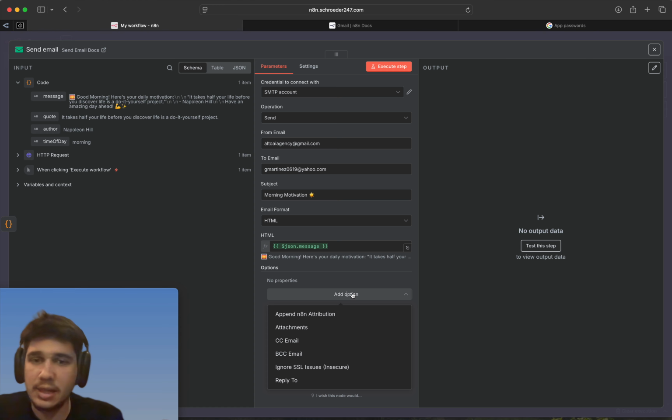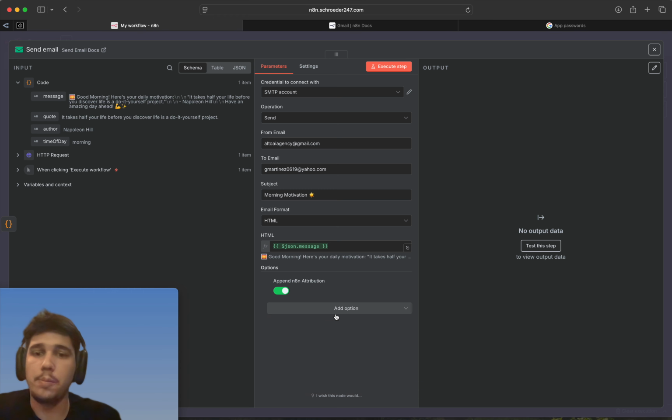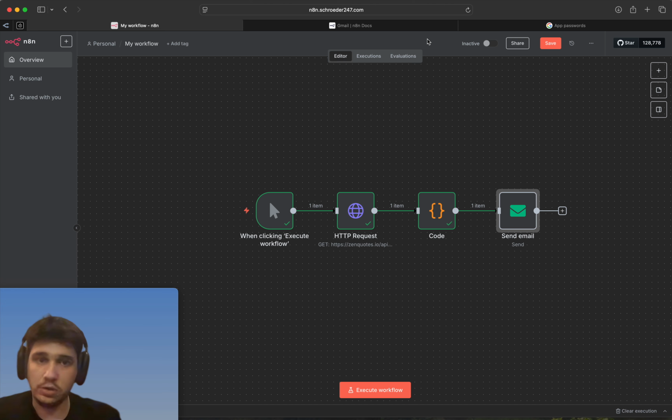So you just want to append the n8n attribution. You're going to come here and click add option, append n8n attribution, and you're going to turn it off. That basically is just going to turn off that little saying at the bottom of the email saying that it was from a specific app or phone or website, whatever the case may be. So we turn that off, and we're going to go ahead and close out of this, and we're going to execute this whole workflow.